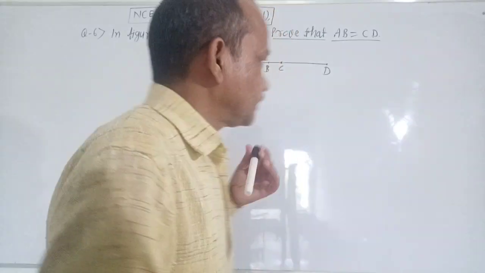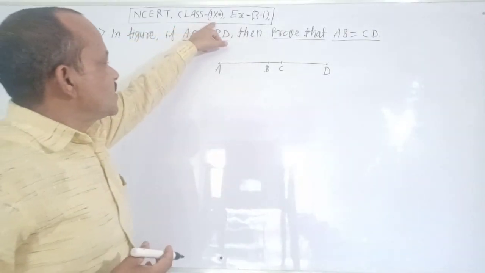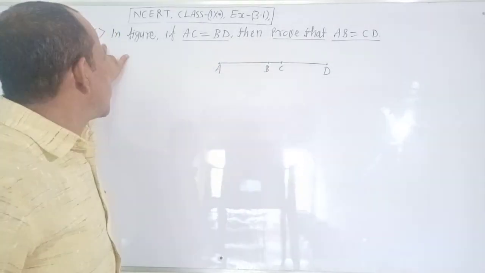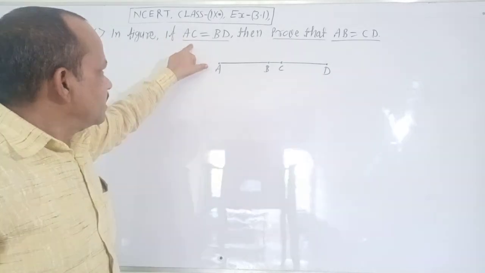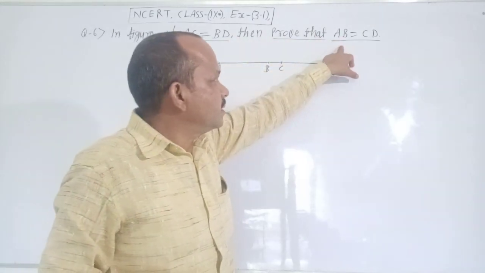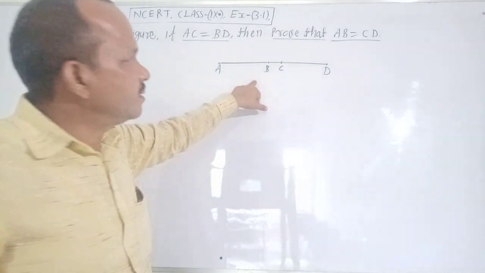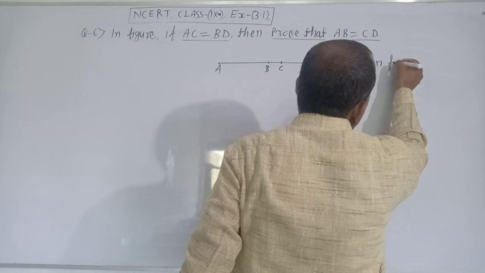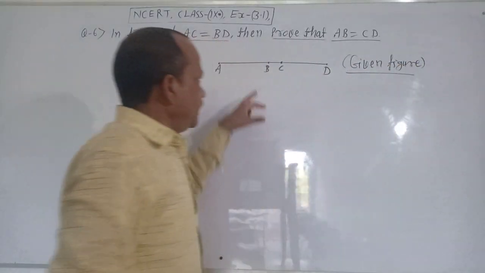See the board. NCERT class 9 exercise 3.1 question number 6. In the figure, AC equal to BD, then prove that AB equal to CD. This is the given figure.